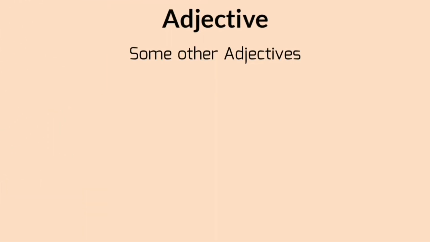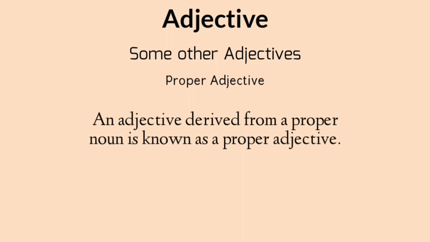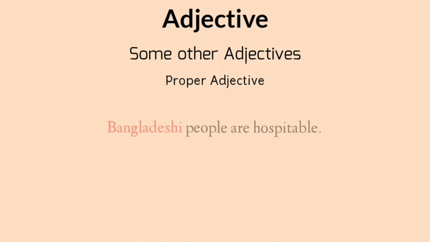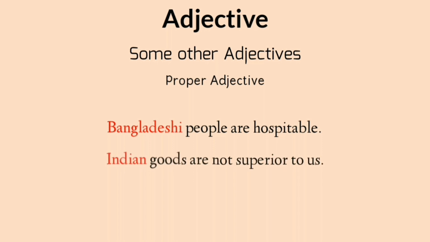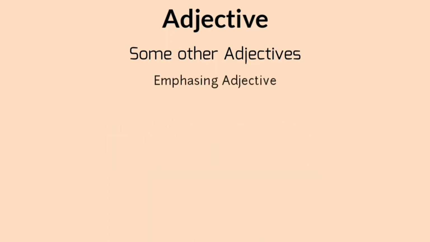Some other adjectives. Proper adjective. An adjective derived from a proper noun is known as a proper adjective. Look at the example. Bangladeshi people are hospitable. Indian goods are not superior to us.